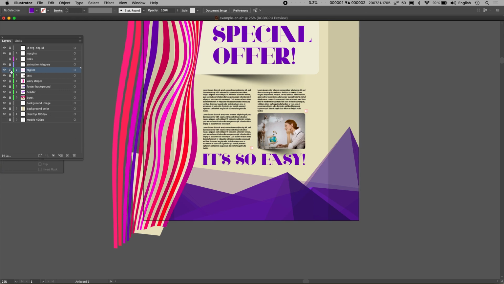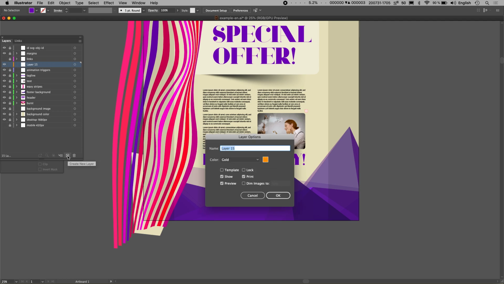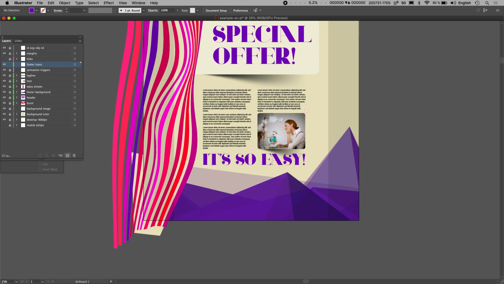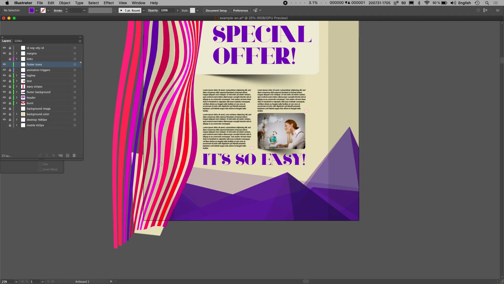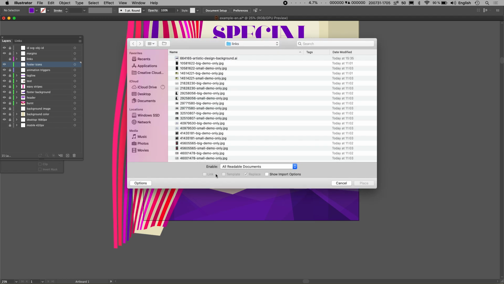Okay, and then I think on the footer, we're gonna need some social icons. So on the footer, we're gonna need some footer icons, so we're gonna get those.